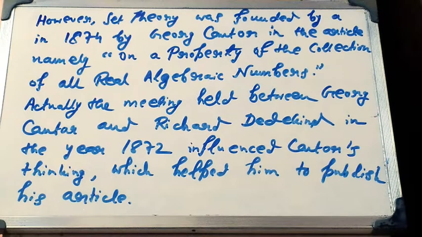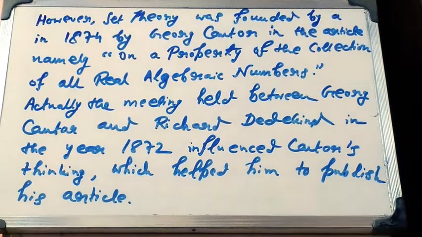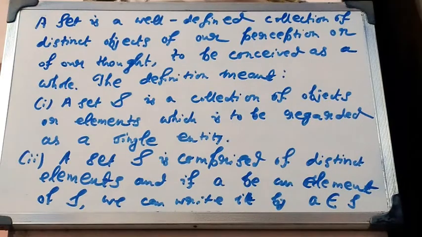Actually, the meeting between George Cantor and Richard Dedekind in 1872 influenced Cantor's thinking, which helped him to publish his article. According to Cantor, a set is a well-defined collection of distinct objects or elements of our perception or of our thought, to be conceived as a whole. The definition actually means a set S is a collection of objects or elements which is to be regarded as a single entity.